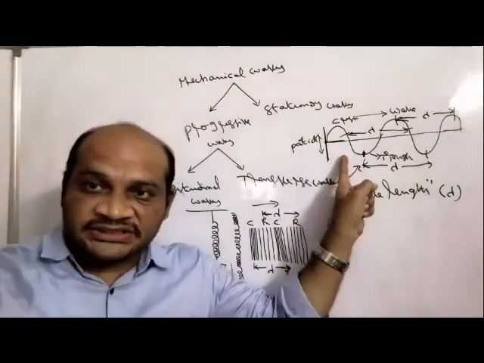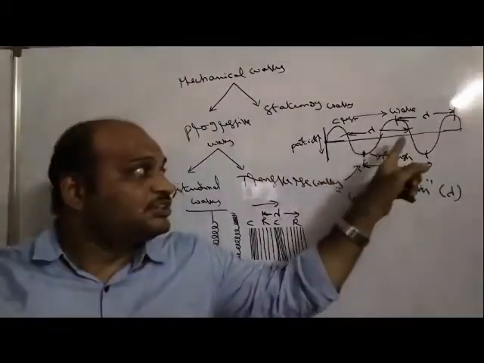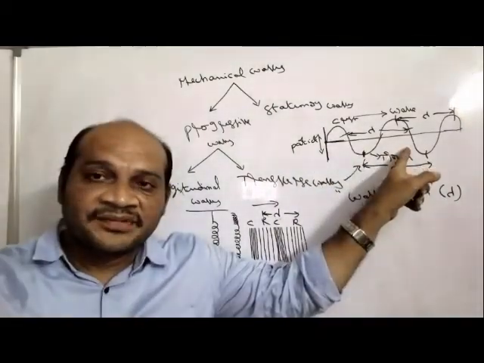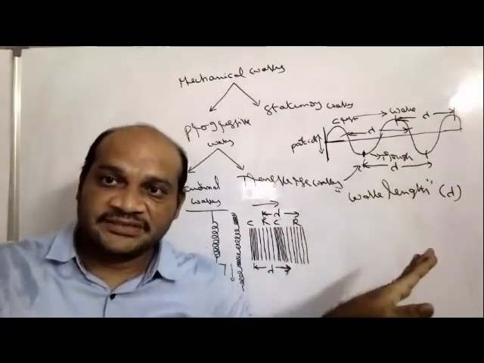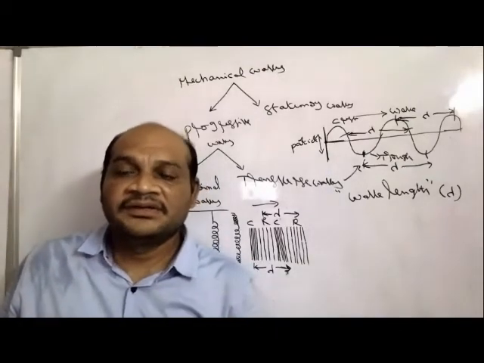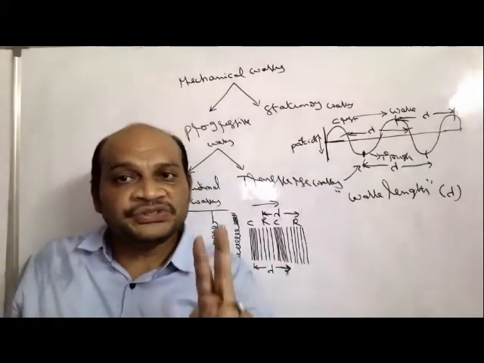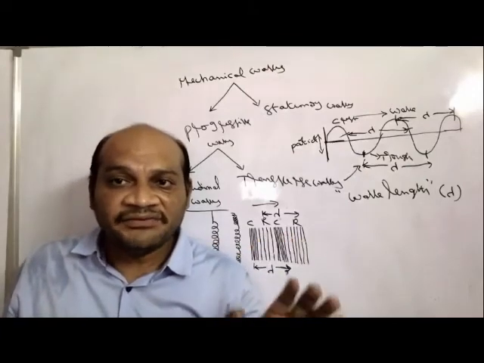In the case of transverse waves, the distance between two successive crests or two successive troughs is called a wavelength. But the general definition of wavelength for any wave is the distance between two successive points which are in the same phase.